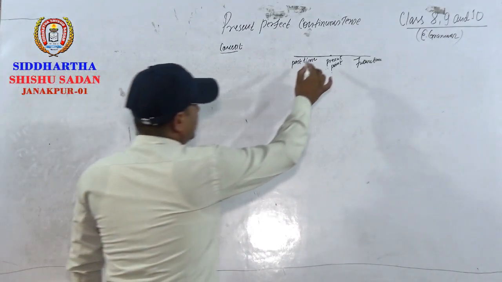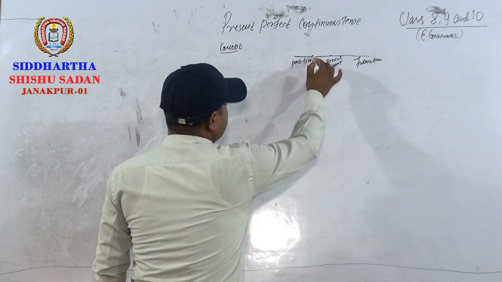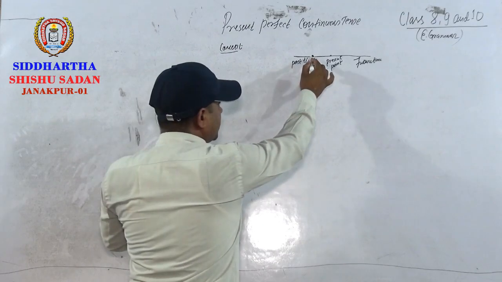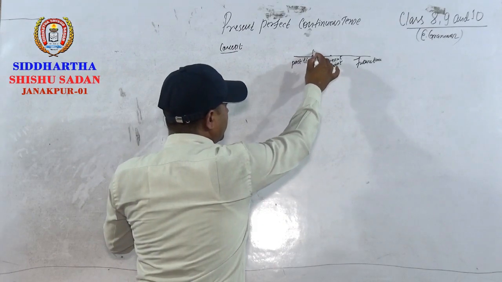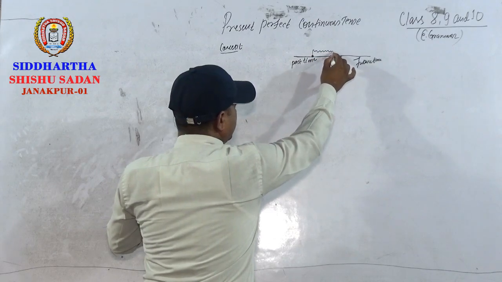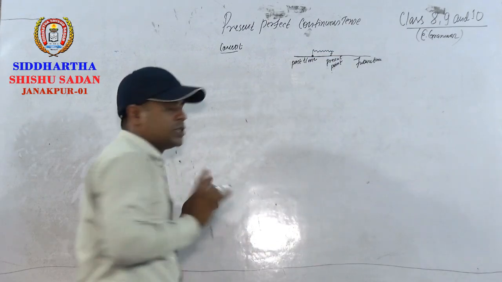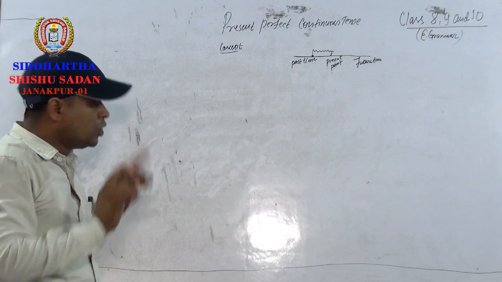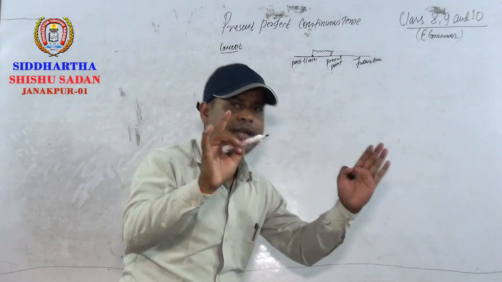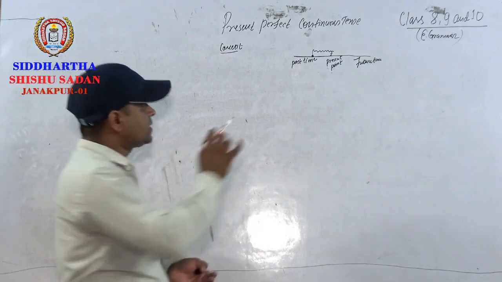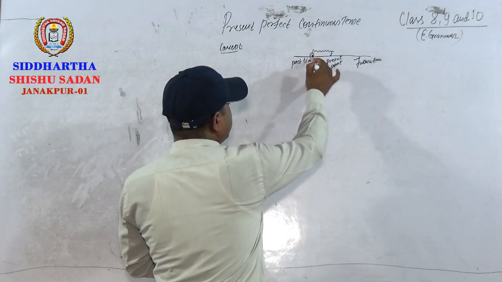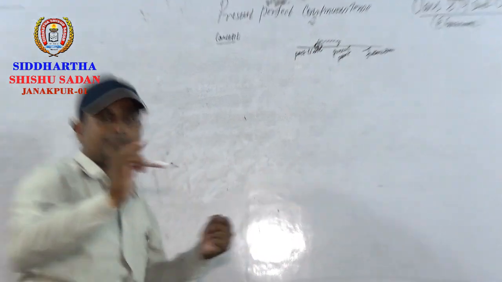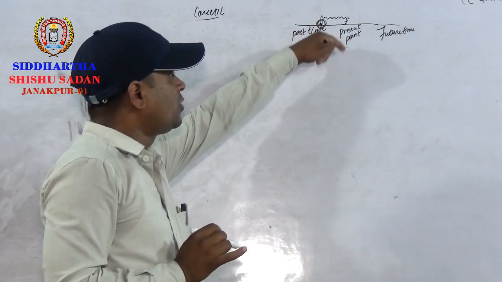See here. In present perfect continuous tense, the action starts here. Here means what? In the past time. See here. Any action starts here and is still going on continuously. This is the picture of present perfect continuous tense. You have to remember 2 points here, dear students. One is the action began in the past here. Where did the action start? In the past. And it's still going on.